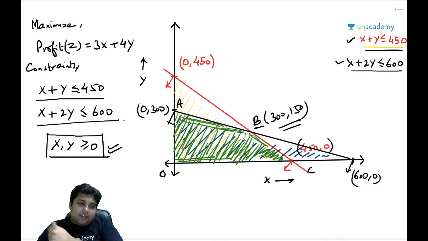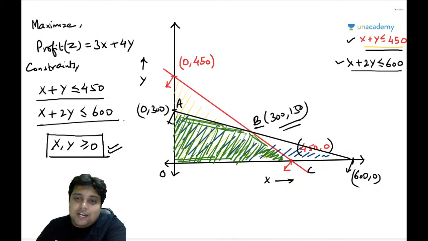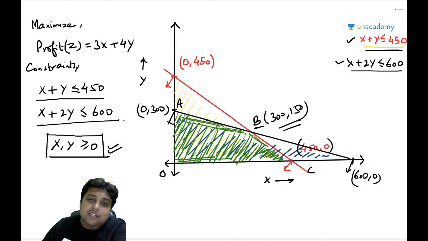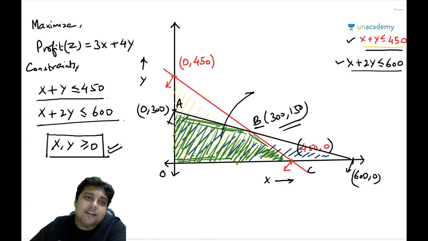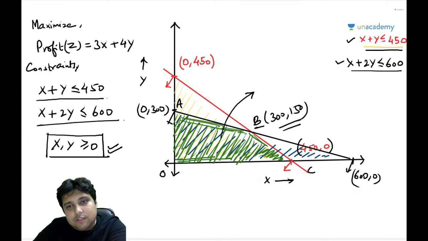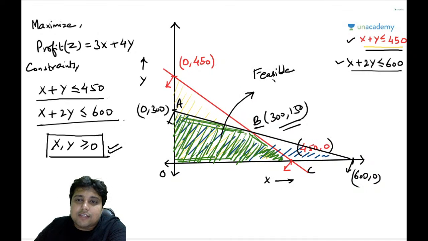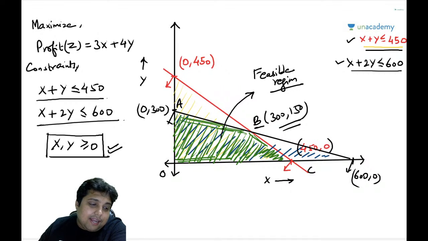So guys, at this point, the region that I have shaded in green, that is the region OABC, this region, my friends, is called the feasible region. Why is this called the feasible region? Because remember, this is the common region that has feasible solutions for both these constraints.